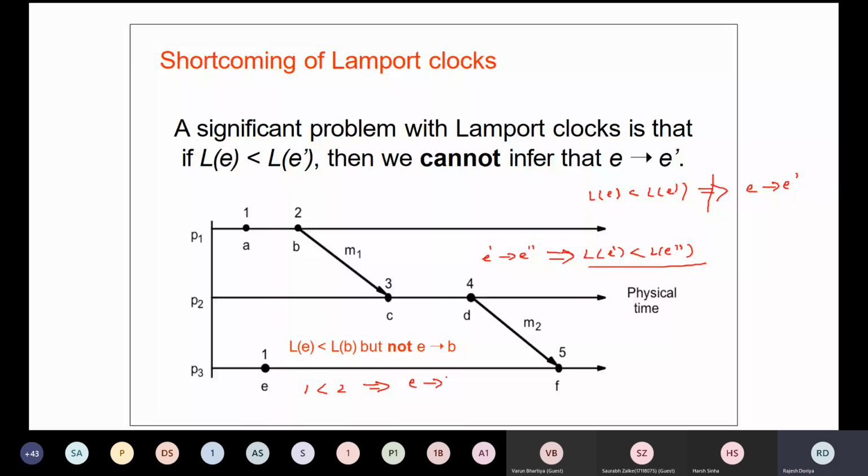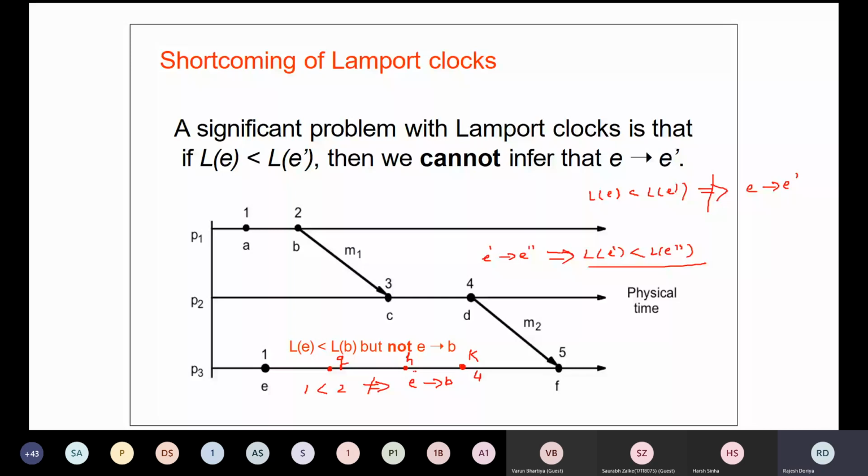Okay, more precisely, let's say we have one more event, or two more events, three more events. Let's say this is E, F, this is G, this is H, this is K. So what is the value of K? In this case, 1, 2, 3, 4. So the logical clock value will be 4 here, it will be 3 here, and it will be 2 here.